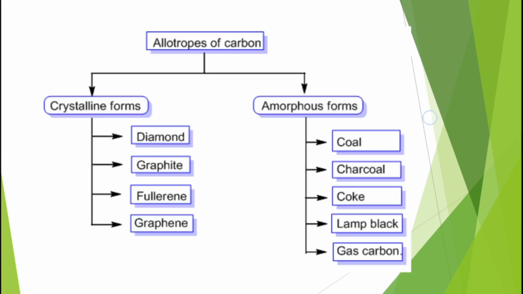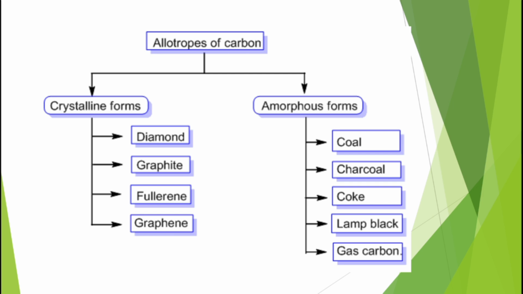Then the allotropes of carbon can be divided on the basis of two types. The first one is the crystalline form. The second one is the amorphous form. In the crystalline form, you will find carbon as diamond, graphite, fullerene, and graphene. In the amorphous form, you will find carbon as coal, charcoal, coke, lamp black, and gas carbon.